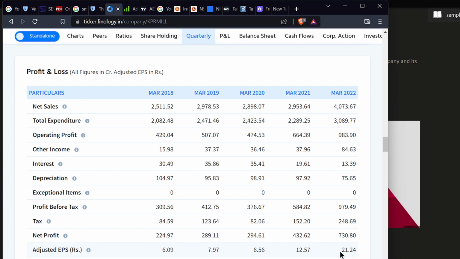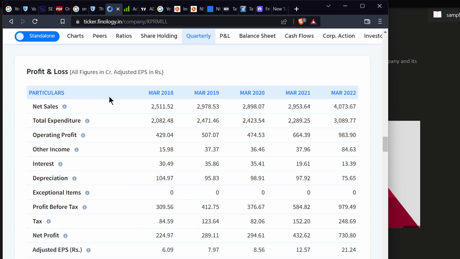So per share you are getting 20, which means 21,000 will be the profit at the end of the year. Okay. So this EPS, you can see if it is increasing every year, that is a good sign. Okay. This is the profit and loss statement, and shareholding is also there.